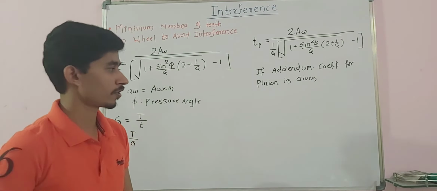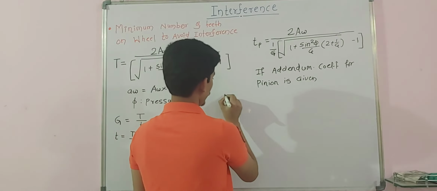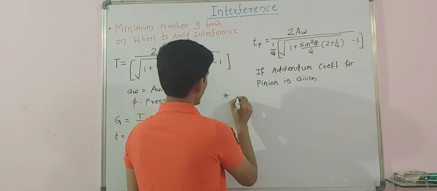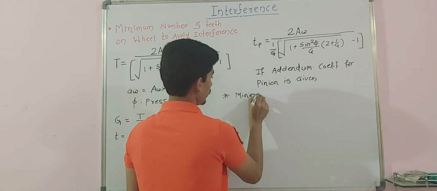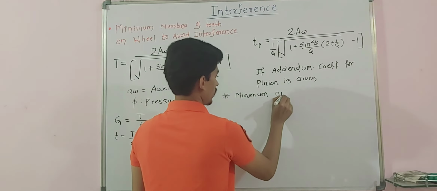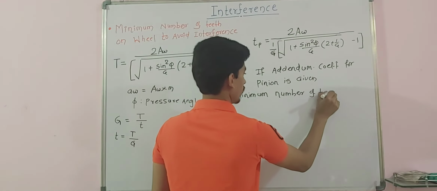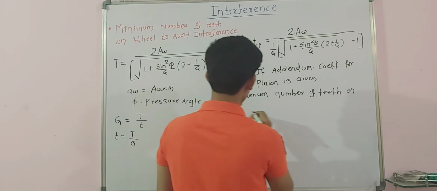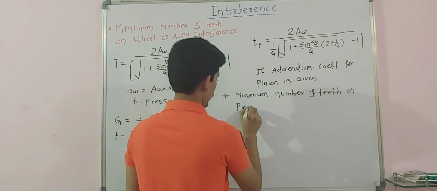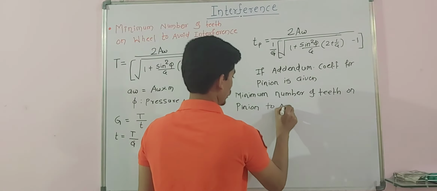For that time you can use another formula, and that is nothing but the minimum number of teeth on pinion, to avoid interference.